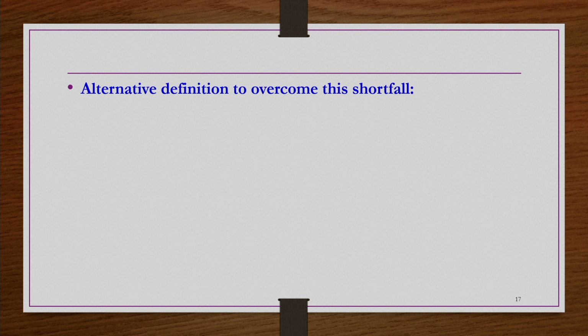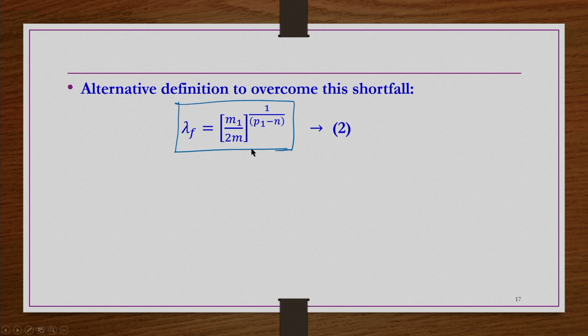So, in order to overcome this, different ways of defining a dimensionless relaxation time have been proposed, and one such representation is lambda f equals (m1 by 2m) whole power 1 by (p1 minus n).